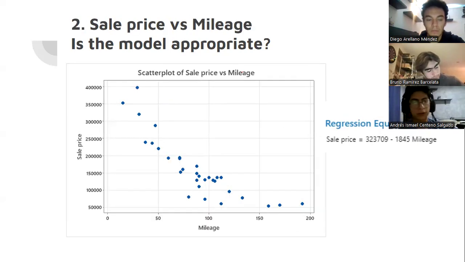Now, the second one is sale price against middle age. Is the model appropriate? I also consider that the model is adequate because middle is a significant predictor of price and explains 73.38% of the variability. The lack of fit test is not significant, which supports using a linear model. Even though there are a few large residuals, overall the model is reliable for predicting price based on middle.